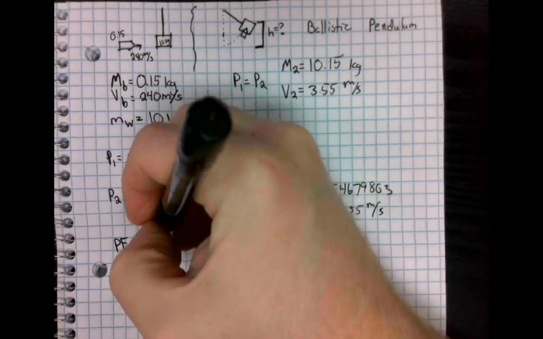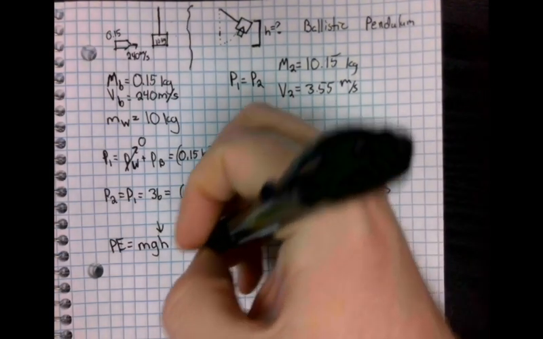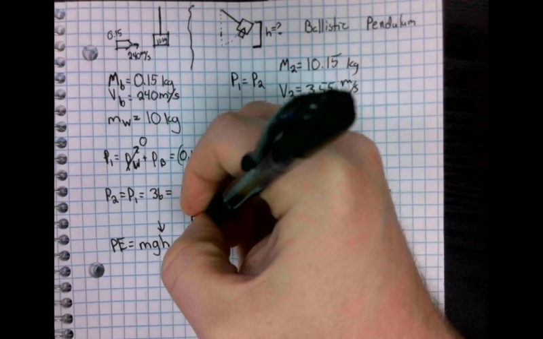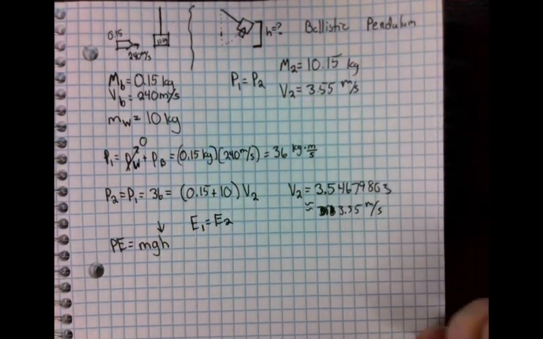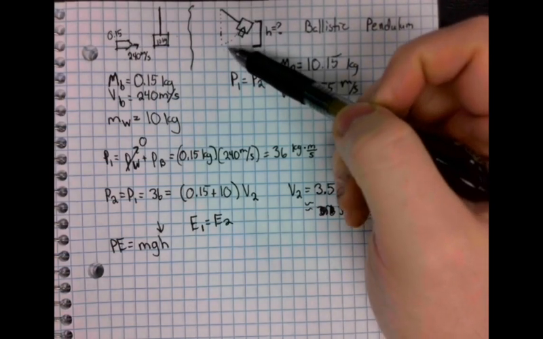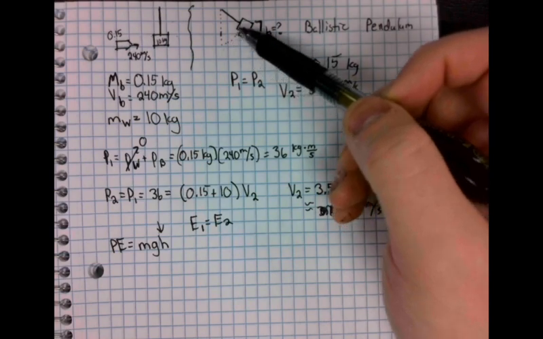And we're trying to solve for a height in this problem. That's what the question's actually asking us about. But we don't have any information about potential energy, except that energy also has to be conserved. So E1 equals E2, which means that we can actually think of a second set of states going into this equation.